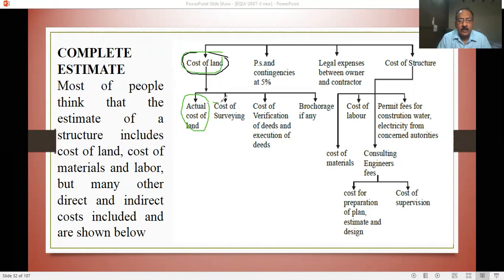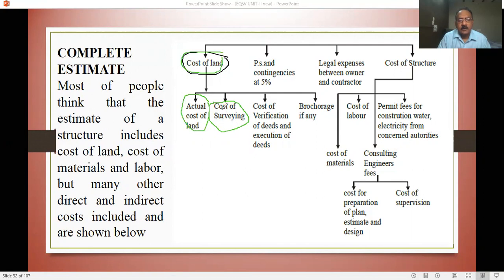Then you have to survey 4 to 5 acres or more. You can have a gated community, or development of your site may require 10 acres, 20 acres, 30 acres. That cost will be included in the cost of land.